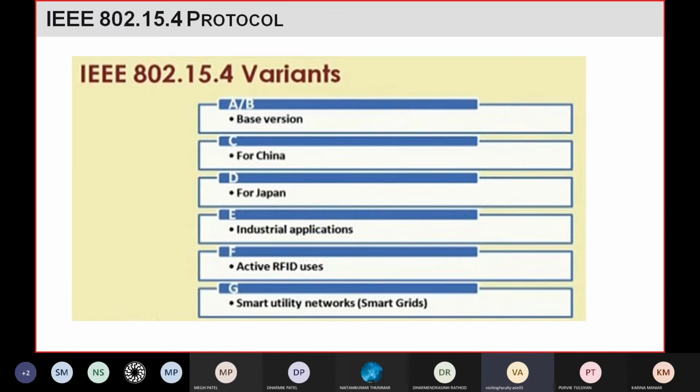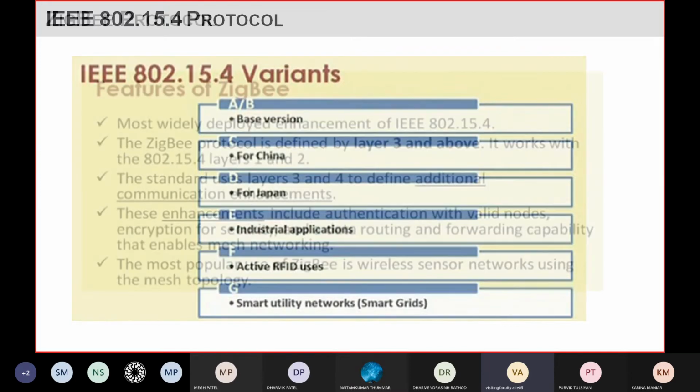And for some smart utility networks, such as the smart grid, if you use this protocol, then its variant is called G, IEEE 802.15.4G. So these are some of the variants.